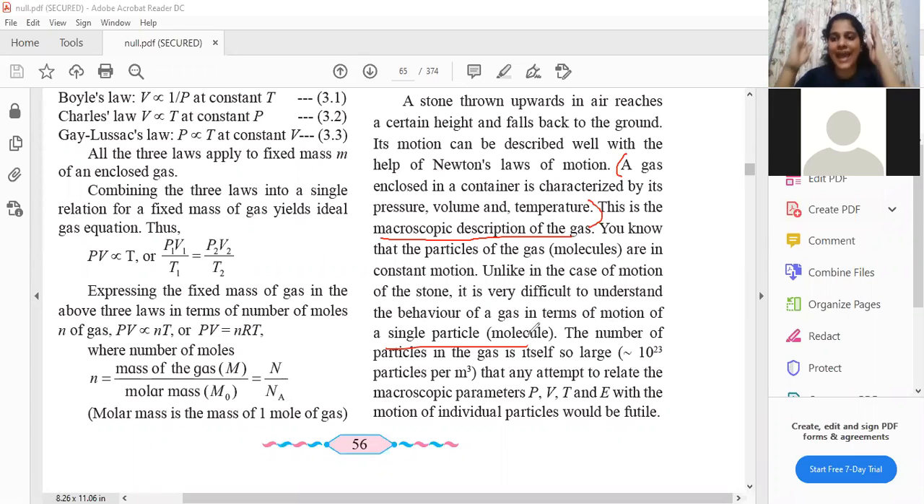Gas is present in a container. Inside a container, there are many gas molecules which are moving here and there, in random motion, constantly moving. So studying one particle, one gas molecule, is not possible. If I have to study the properties, what we do is we study overall. We study at macroscopic level, not at microscopic level, because it is not possible.